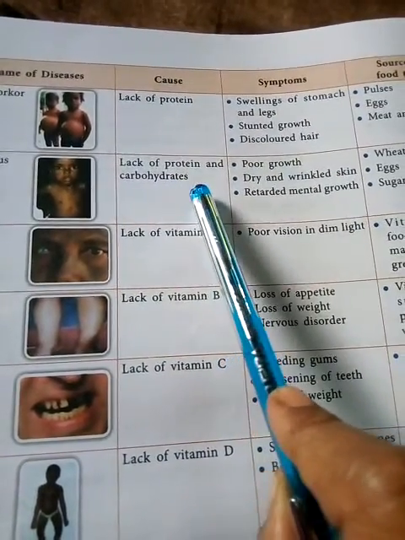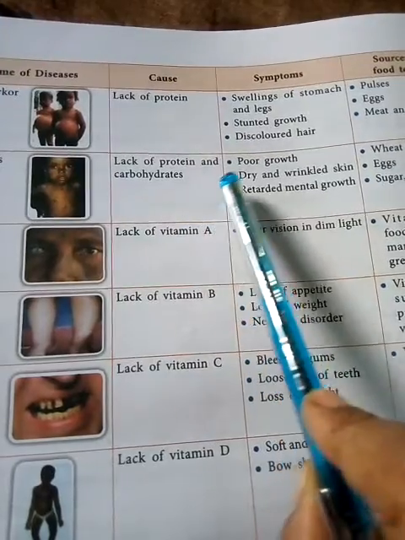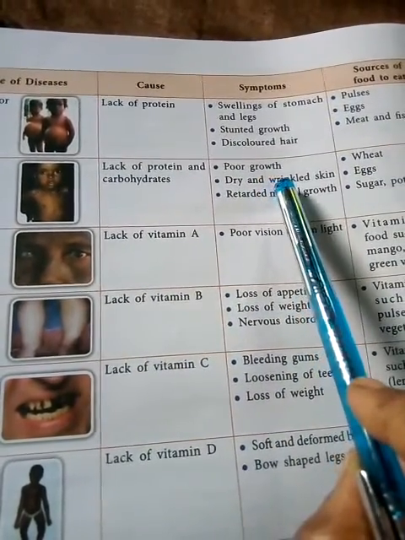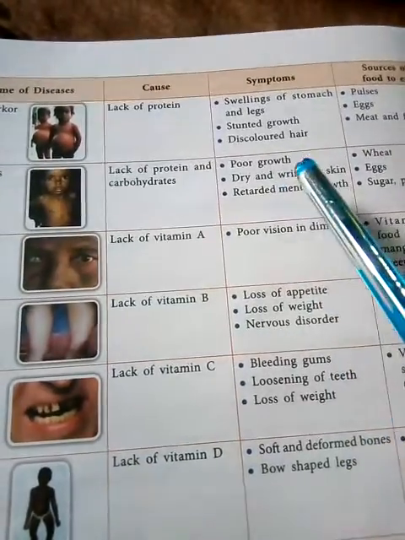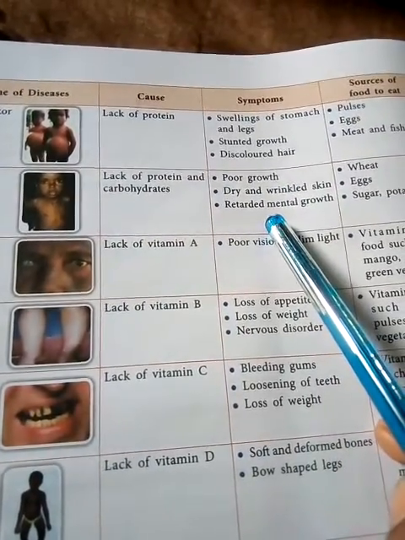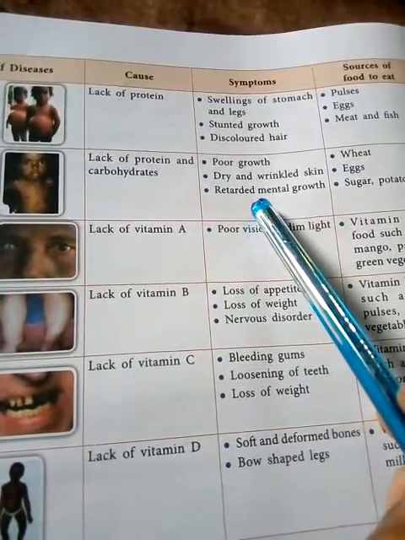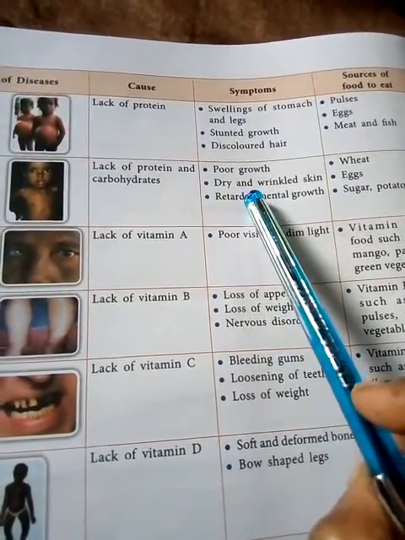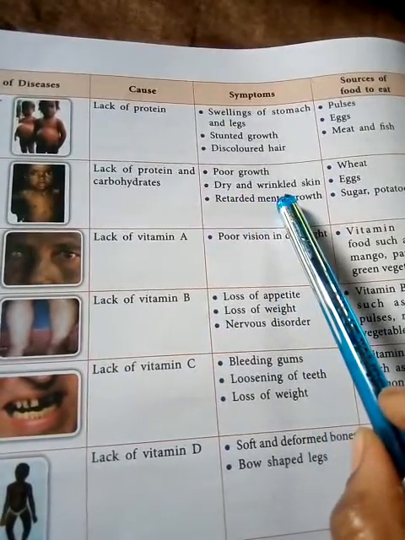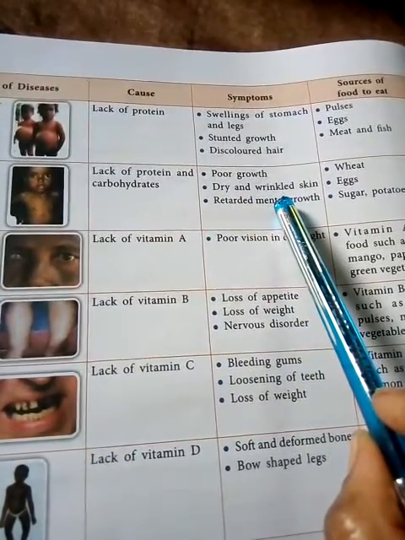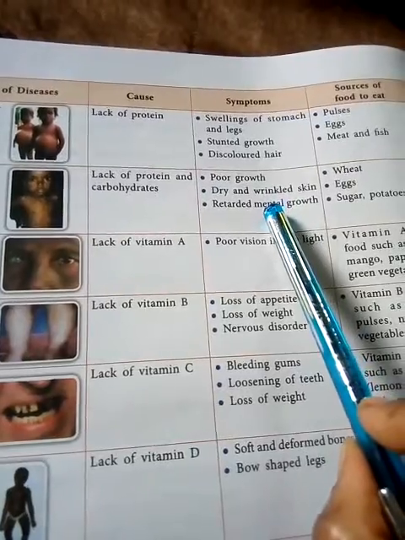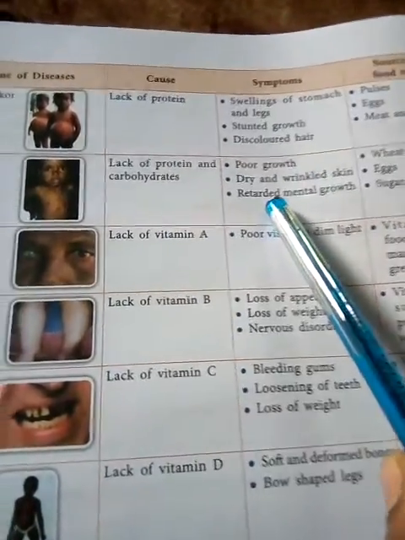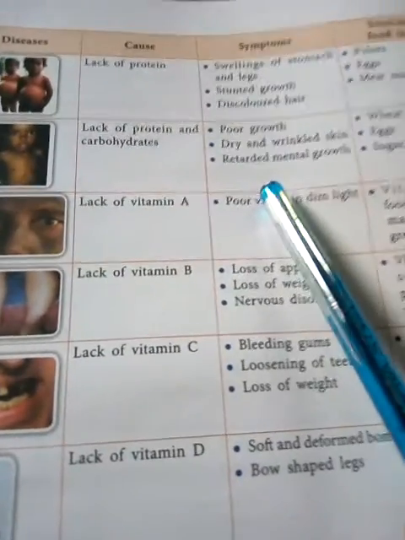Symptoms: poor growth, means their height does not grow properly, their body shows poor growth. Then dry and wrinkled skin, their skin is dry and wrinkled. Okay, means you can see folds on that person.